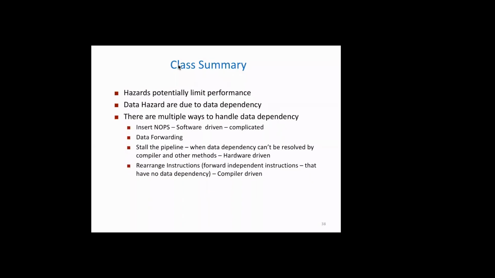All right, and of course a simpler way of doing all this is that when the compiler is generating a sequence of assembly language instructions, it can see that there is a stall. If there are data-independent instructions, it can move those instructions forward to overcome this data dependency issue.